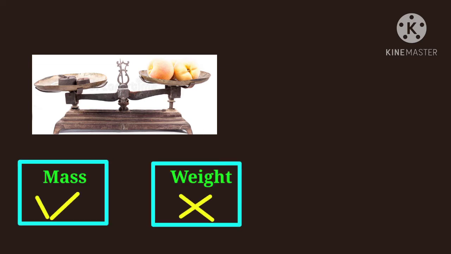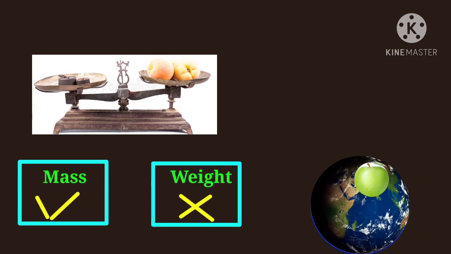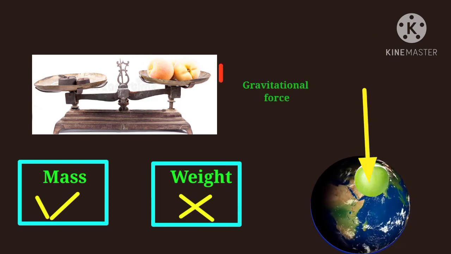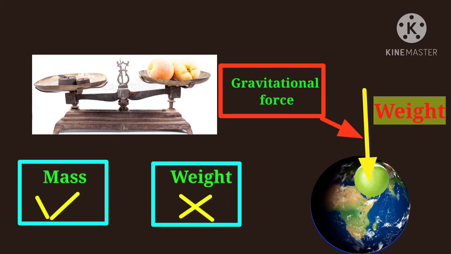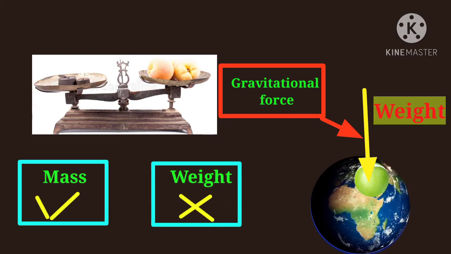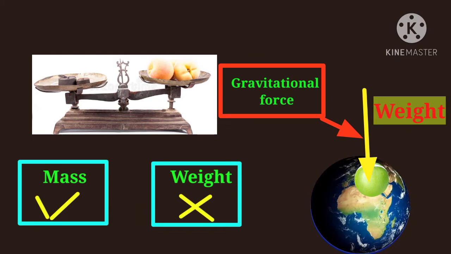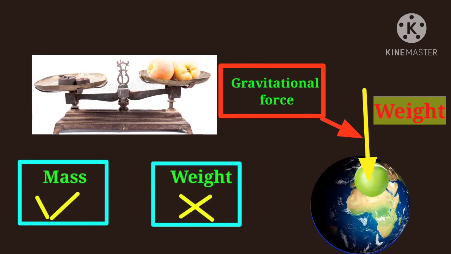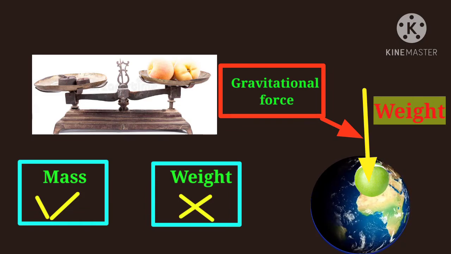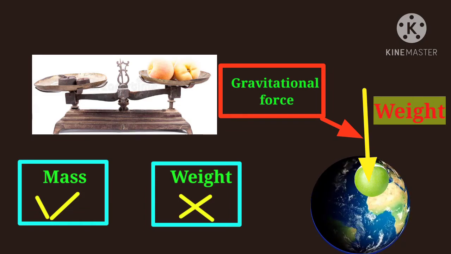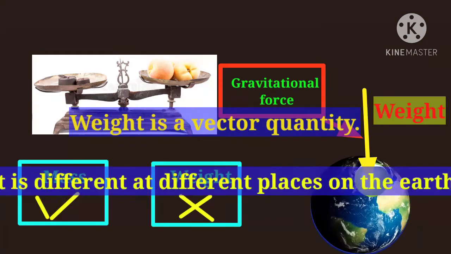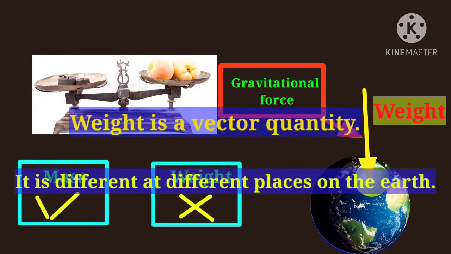The gravitational force that acts on this mass is called its weight. The gravitational force by which the earth attracts an object towards its center is called the weight of the object. Therefore, weight is a vector quantity. It is different at different places on the earth.